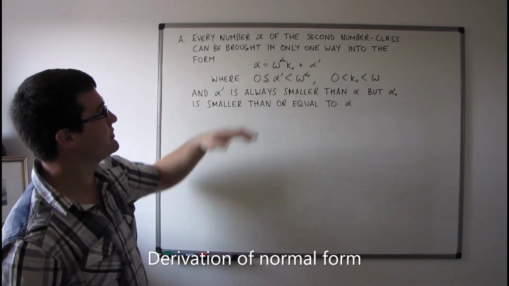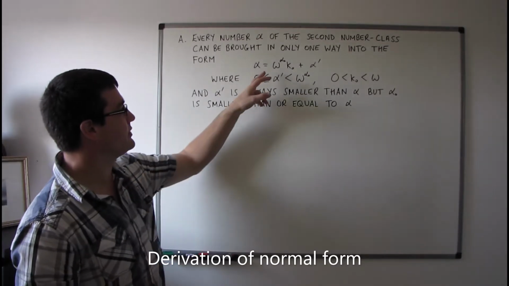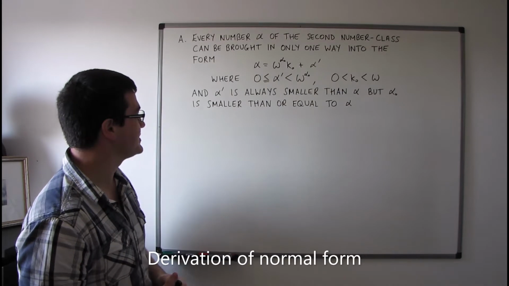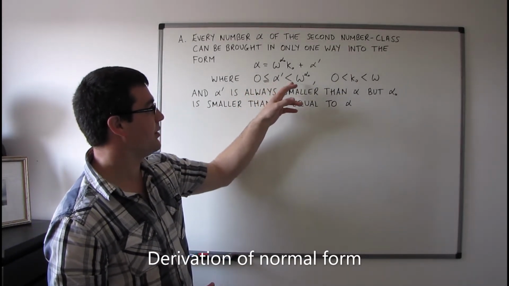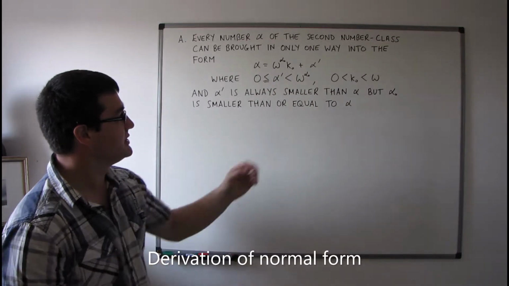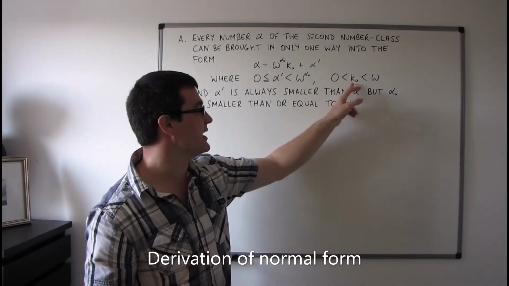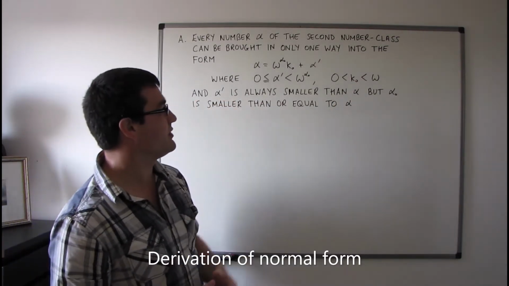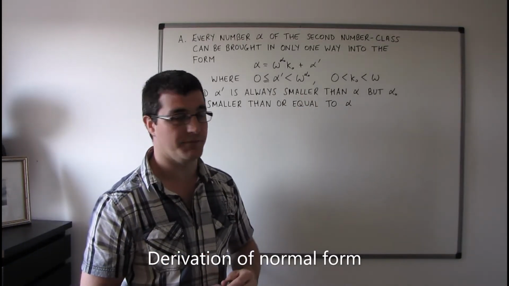So every number alpha of the second number class can be brought in only one way into the form alpha equals omega to the power of alpha naught, kappa naught, plus alpha primed, where 0 is less than or equal to alpha primed is less than omega to the power of alpha naught. 0 is less than kappa naught is less than omega, in other words kappa naught is finite. And alpha primed is always smaller than alpha, but alpha naught is smaller than or equal to alpha.